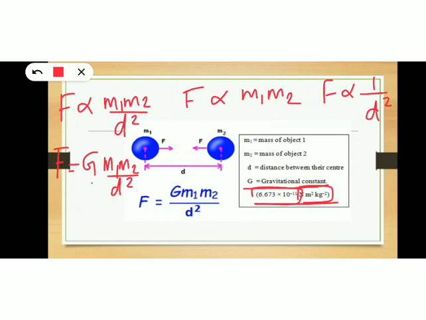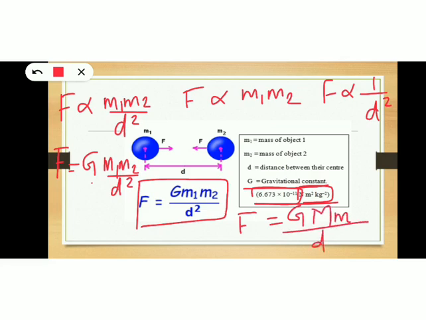So that's about the universal law of gravitation, and this expression is very, very important. Always remember this expression. So what is the expression for the universal law of gravitation? That is F is equal to G m1 m2 by d square. In some books, in our NCERT book, you can see the expression like this: capital G into capital M into small m by d square, where capital M indicates the mass of one object and small m indicates the mass of another object. Okay children.